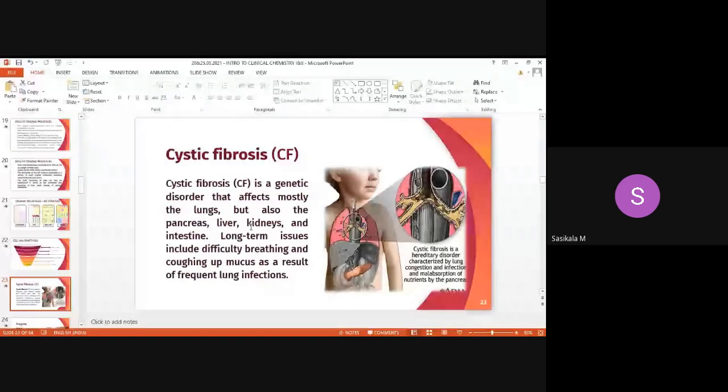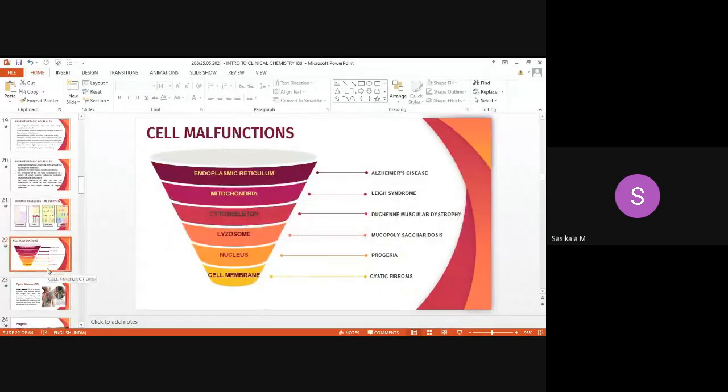This is about cystic fibrosis, how it occurs due to dysfunction of the cell membrane, the plasma membrane. What is the disease? Cystic fibrosis. Let's move on to the next part.